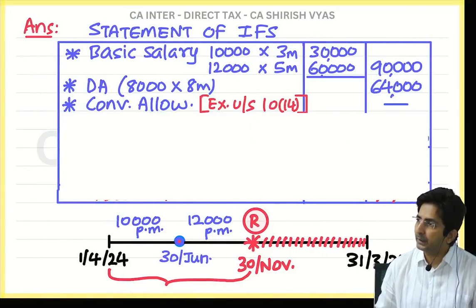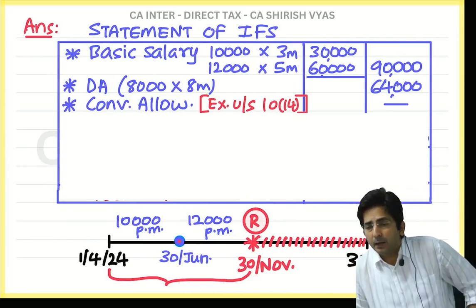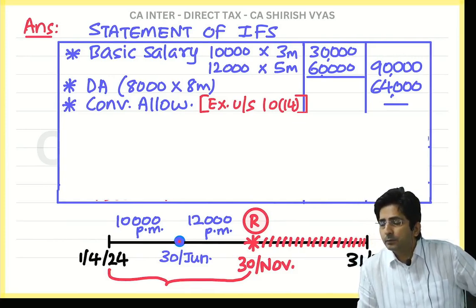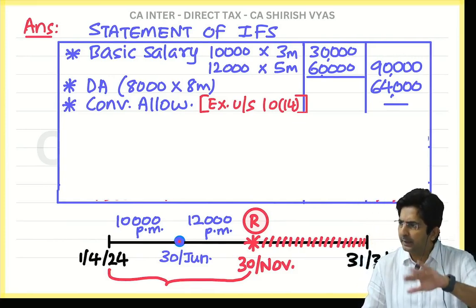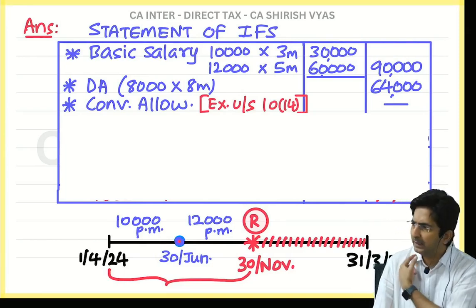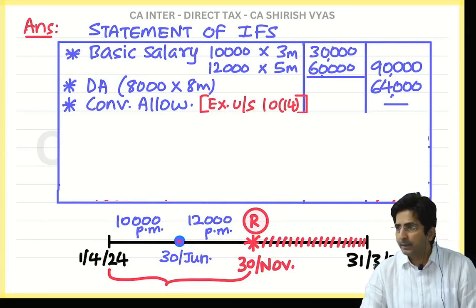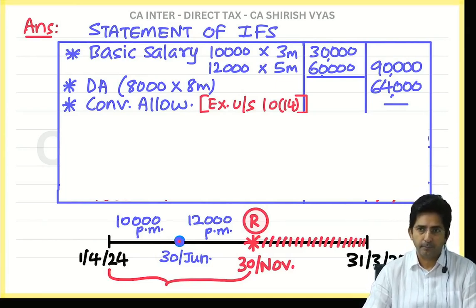Then you will have to minus full only, because the spent amount is not given there. Assume fully spent. So first writing in the inner column and then deducting will take time. To save the time, you can put directly a dash. In brackets you have to mention the section, exempt under section 10(14).